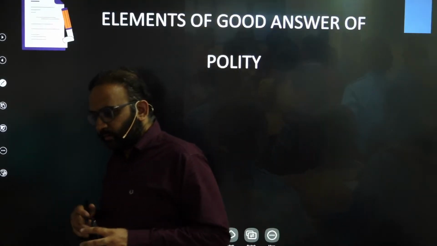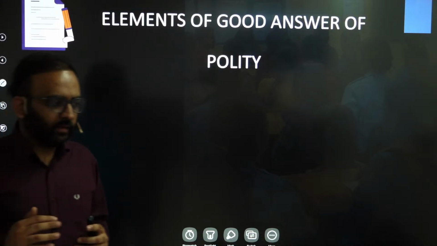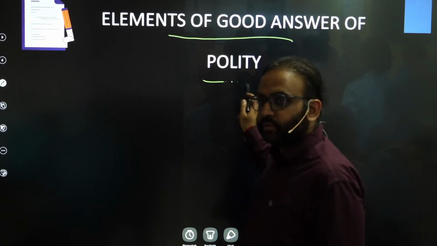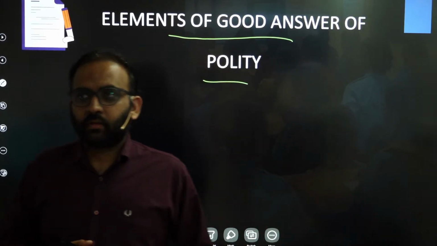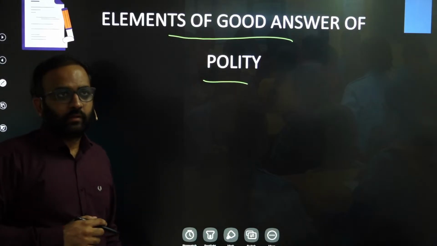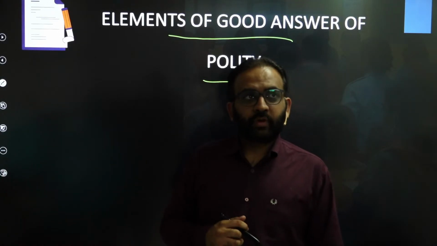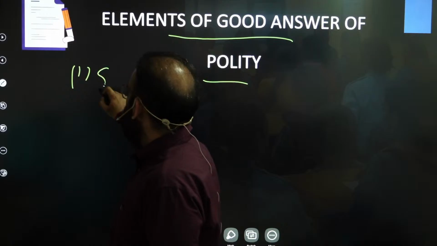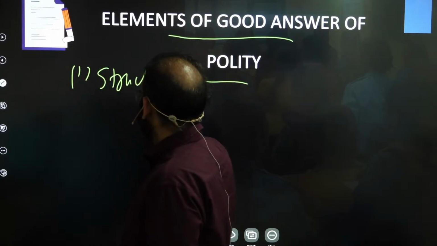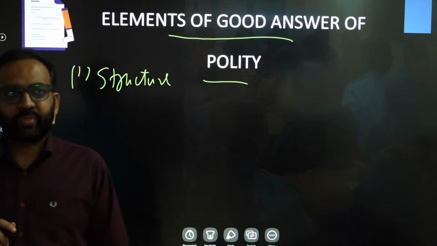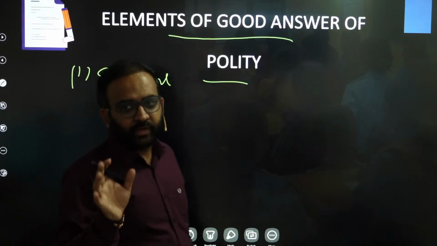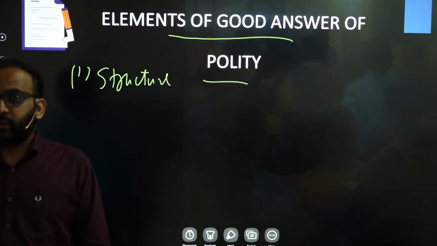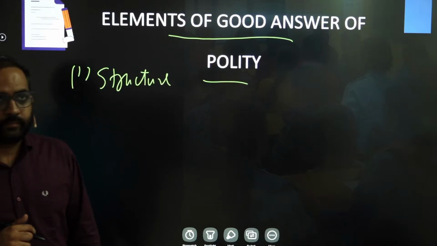So before we start, let us quickly revise what are the good elements of an answer of polity, right? To write a good answer of polity, first you need to make sure that the structure of the answer is appropriate, right? What should be written in introduction, what should be written in body, what should be written in conclusion, right? You should be absolutely clear about this, right?